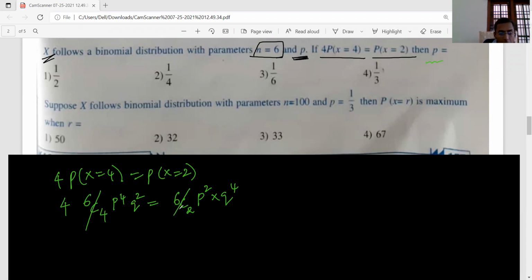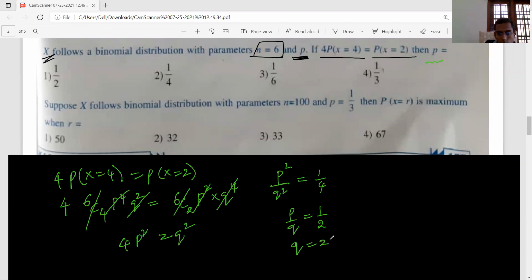Both binomial coefficients are the same. Here 4 into P square means one P square will be left, Q square you cancel off, and on the other side Q square will be left. Now P square by Q square is 1 by 4, so P by Q is 1 by 2. So Q equals 2P. P plus Q is always 1, so P plus 2P is 1. P equals 1 by 3, Q equals 2 by 3.